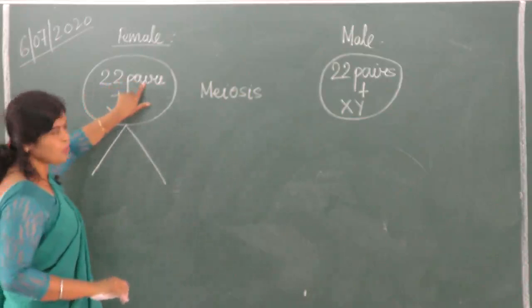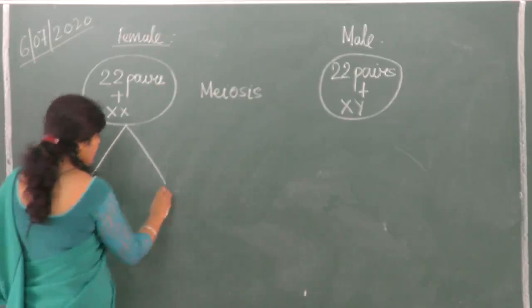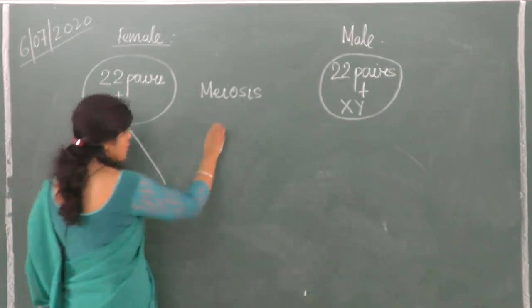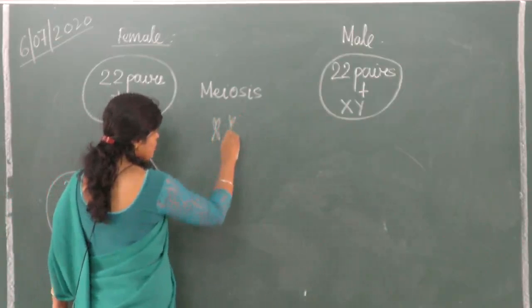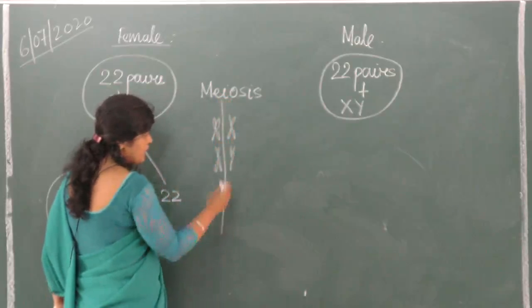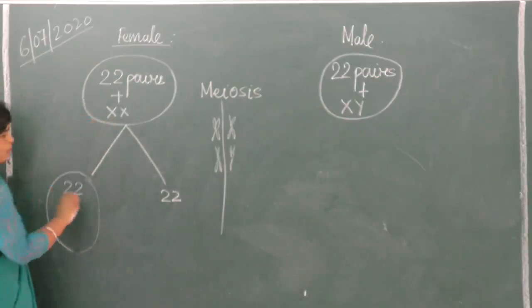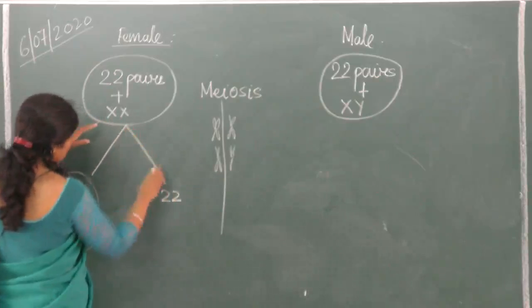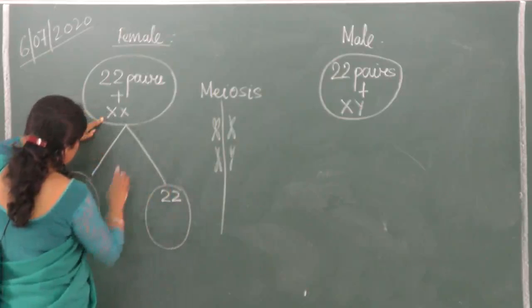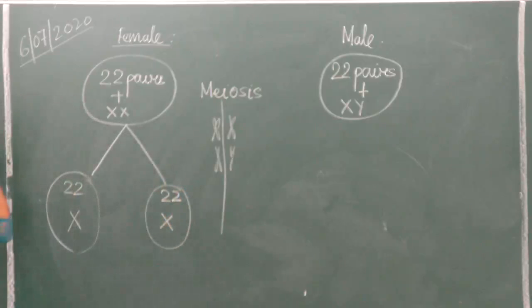What happens? 22 pairs separate into 22 and 22, the pair doesn't remain. Is it all right? If you remember, homologous pairs of chromosomes separate during meiosis. Is it clear? So 22 and 22, I am talking about autosomes. And what about sex chromosomes? Here, sex chromosomes and 22 autosomes. And sex chromosomes X and X separate. Is it all right?